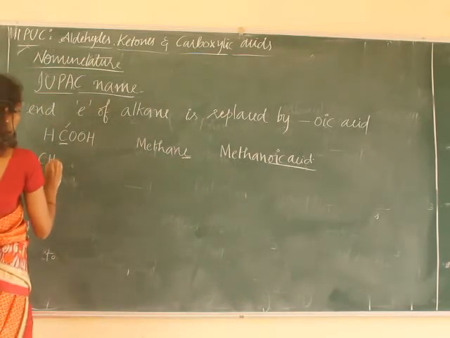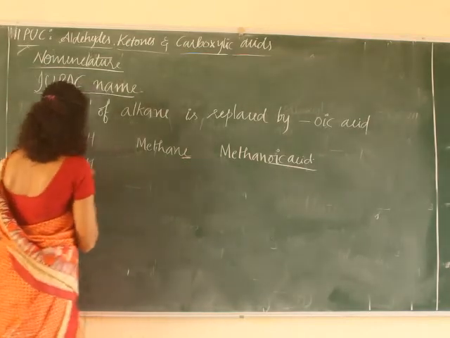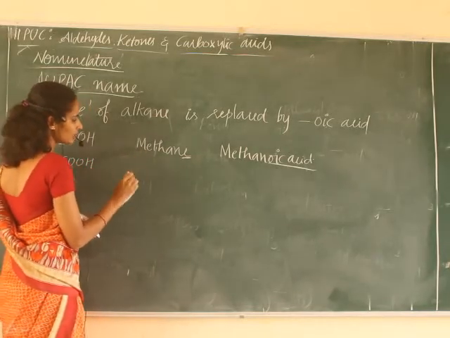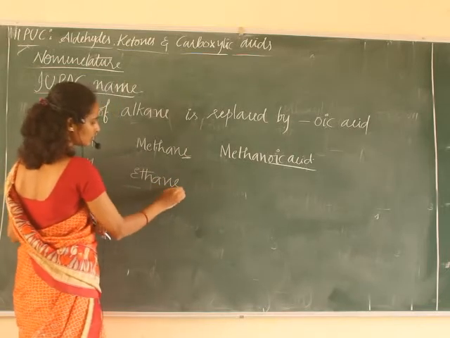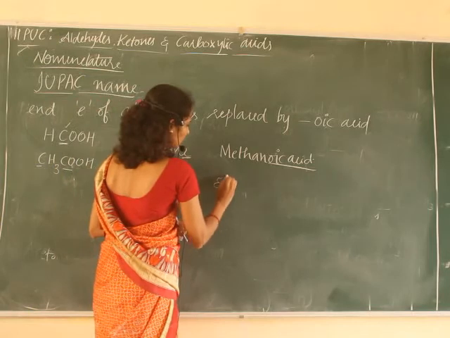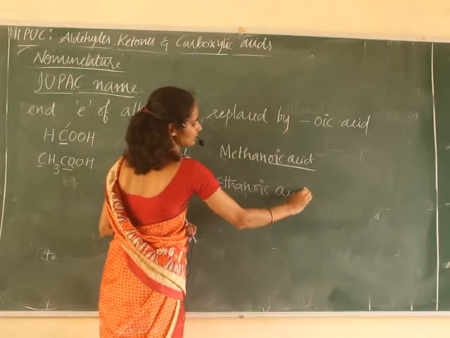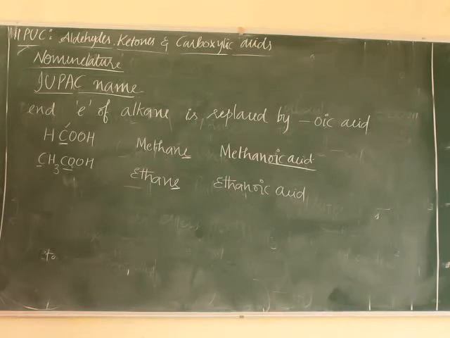Or CH3COOH. Here, how many carbon atoms are there? 1, 2. Hence, the two carbon alkane is ethane. Am I clear? Ethane, and E is replaced by oic acid. Hence, the name of this compound is ethanoic acid, right? And what are the other rules? Other rules we already studied in our previous year.